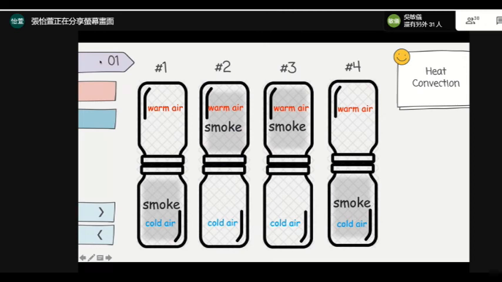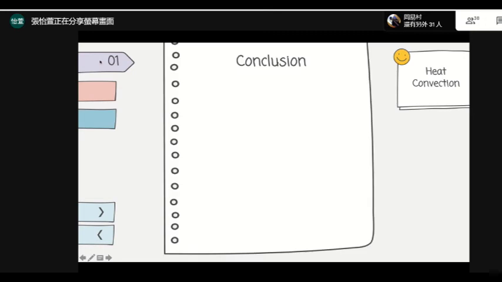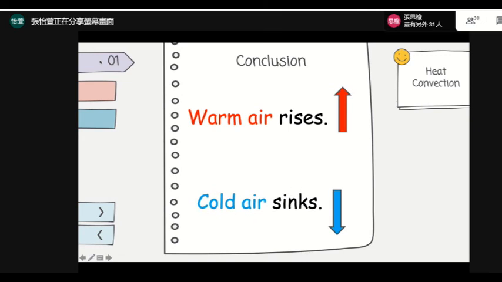Grace says she found that the warm air goes up. When the warm air is at the bottom, it goes up. And when the cold air is on the top, it goes down. Very good. So, can we come to a conclusion? Okay, Grace, what's your conclusion? Okay, Grace says warm air rises and cold air sinks.